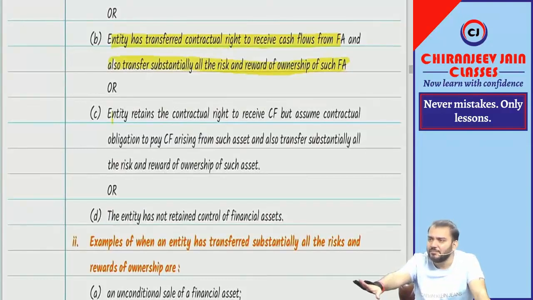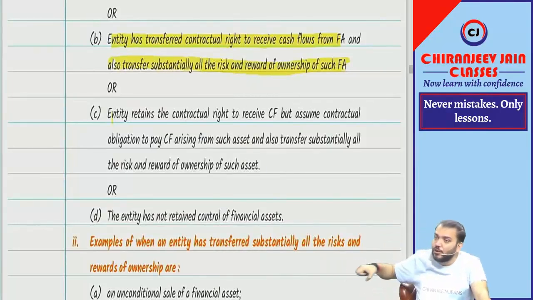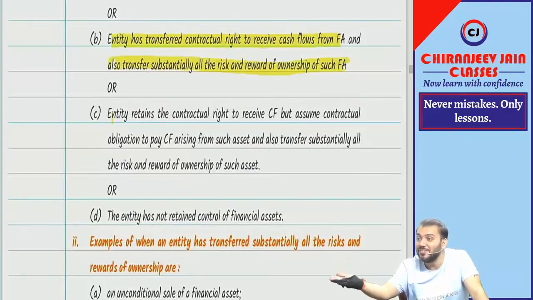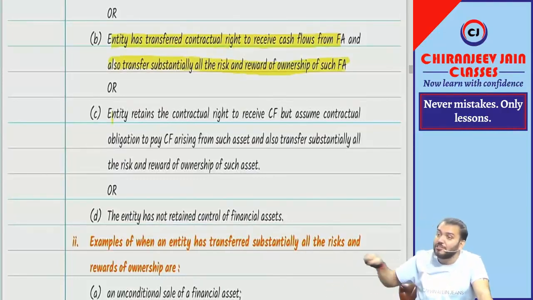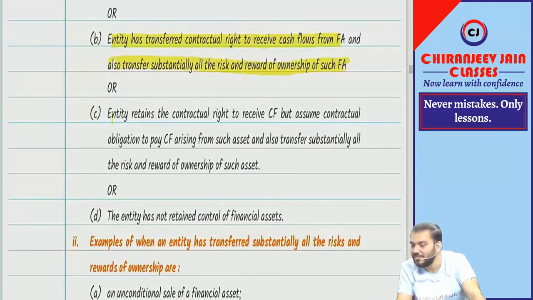This party said that you don't transfer, you retain the collection right with you. But once you retain, you need to pay the entire amount to this party. Means I have retained the contractual right to receive cash flow. But once the amount is collected, there is a contractual obligation to pay to this party, and the risk and reward is also transferred to this party. Means if the amount is not collected, whose loss? This party's loss. It means the asset needs to be de-recognized. Understood? Are you able to understand?